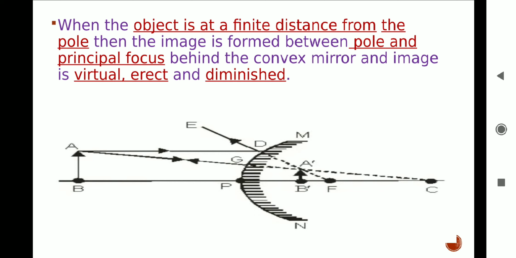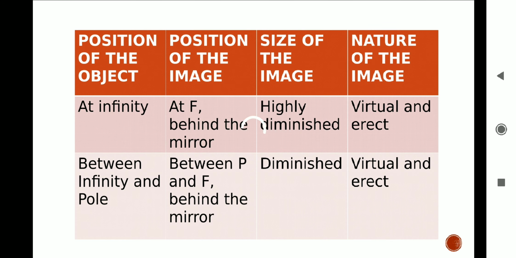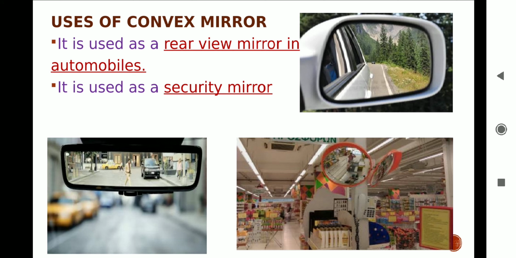See students, this is the table for better learning the nature, size and position of the image formed by the convex mirror. The last topic, uses of convex mirror. Convex mirror is used as a rear view mirror in vehicles like truck, bus and car to see the traffic on the backside. Students, you must have understood that image formed by convex mirror is highly diminished, very small. Hence, it gives a wide field of view. It enables a driver to view a large area of traffic behind him, as you can see in the first picture.